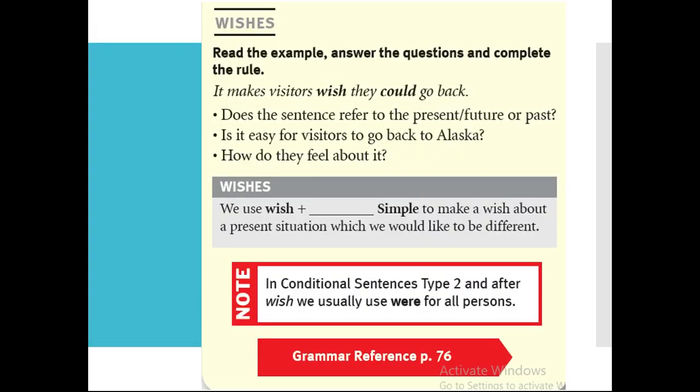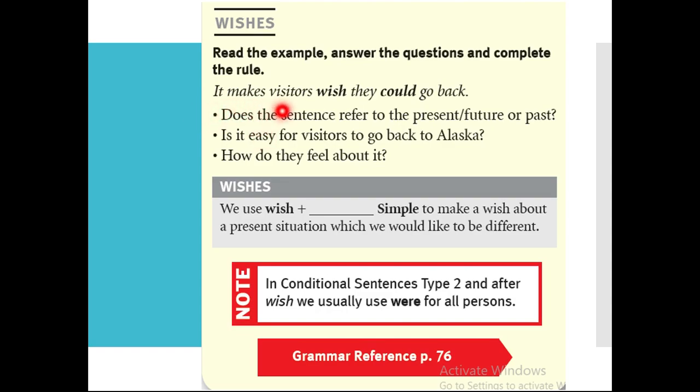Now, the second grammar lesson is really similar to type 2. It's called wishes. Okay, I want you to read the grammar box with me in here. We use the word wish plus past simple to make a wish about a present situation. Okay, let's read the example.